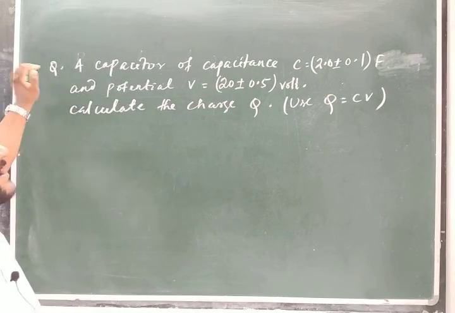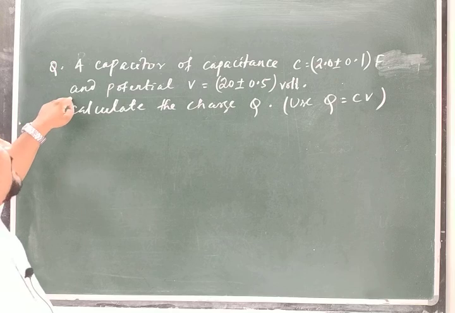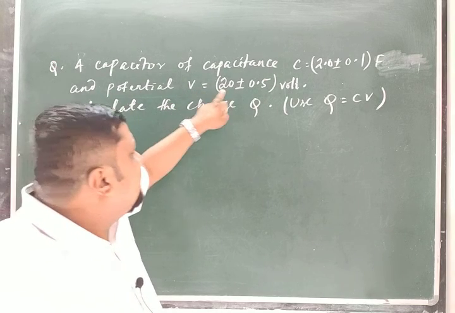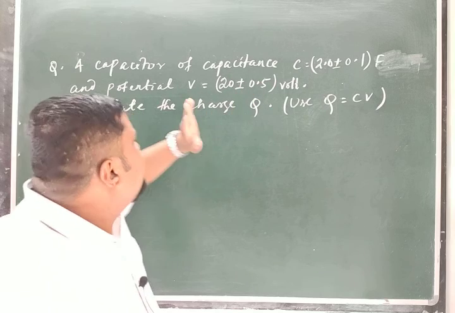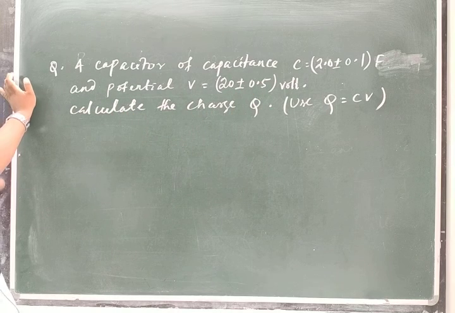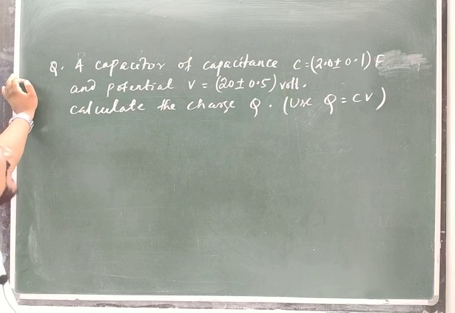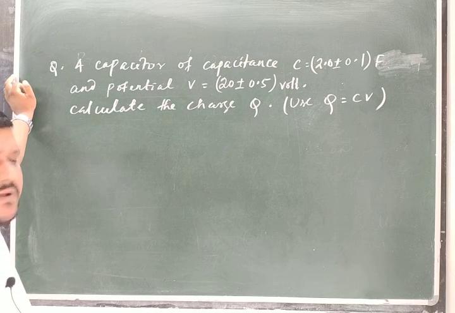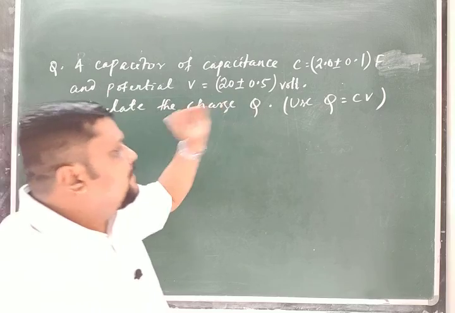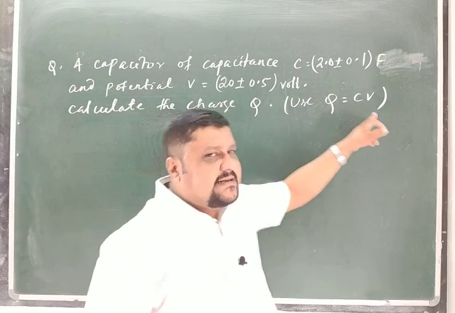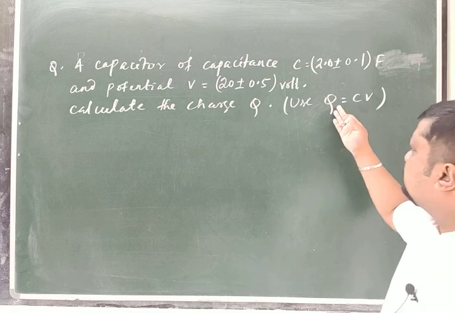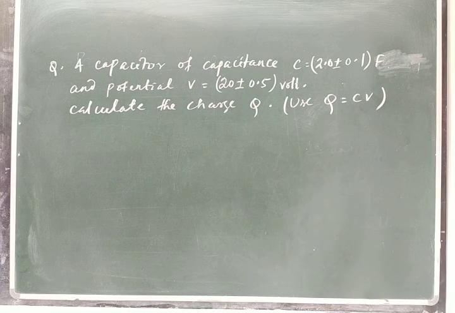And an electric potential is given, 20 plus or minus 0.5 volt. Calculate the charge Q on the capacitor, using the relation Q is equal to C into V.